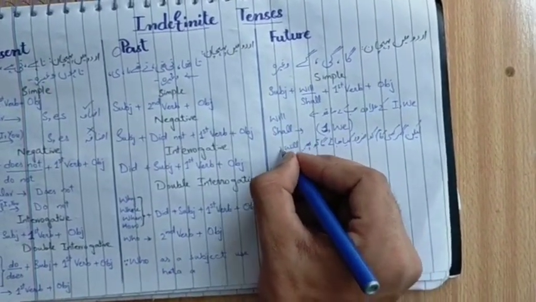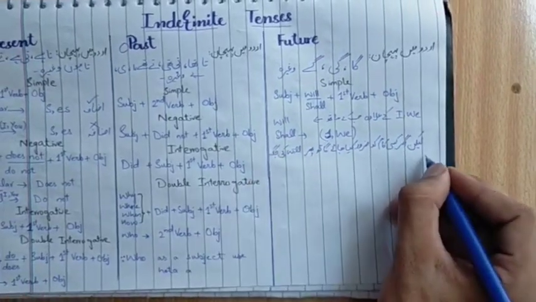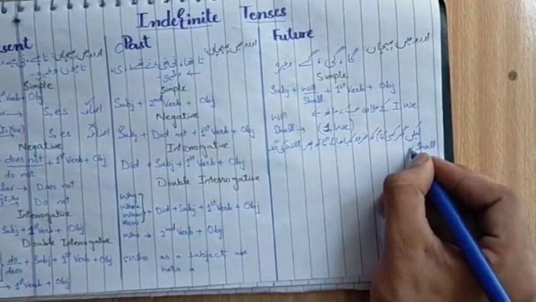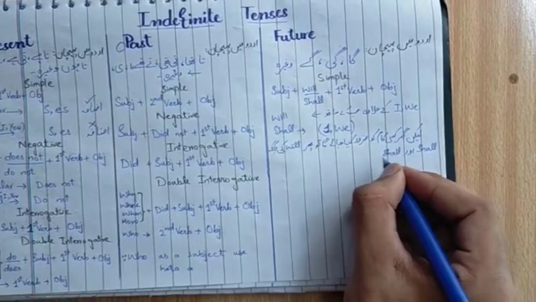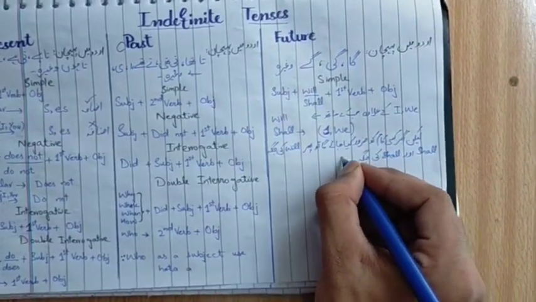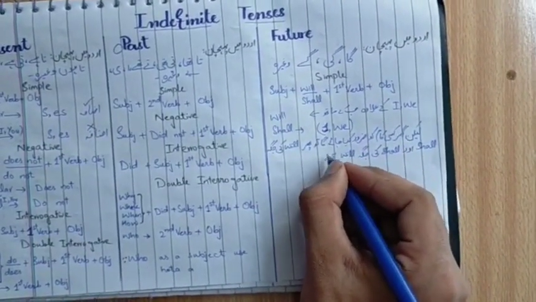In negative sentences, subject will come first, then will or shall according to the subject, then not, then first form of verb, after that object at the last will come.